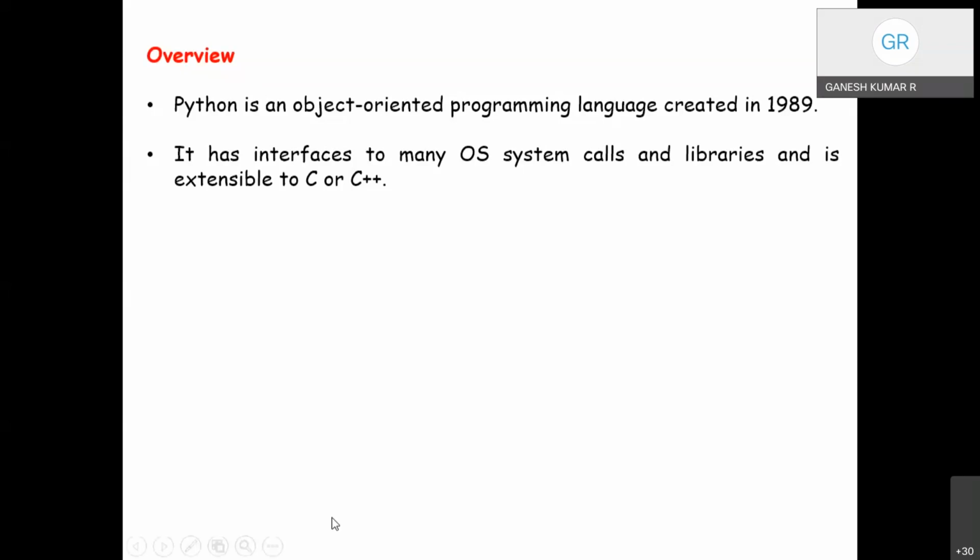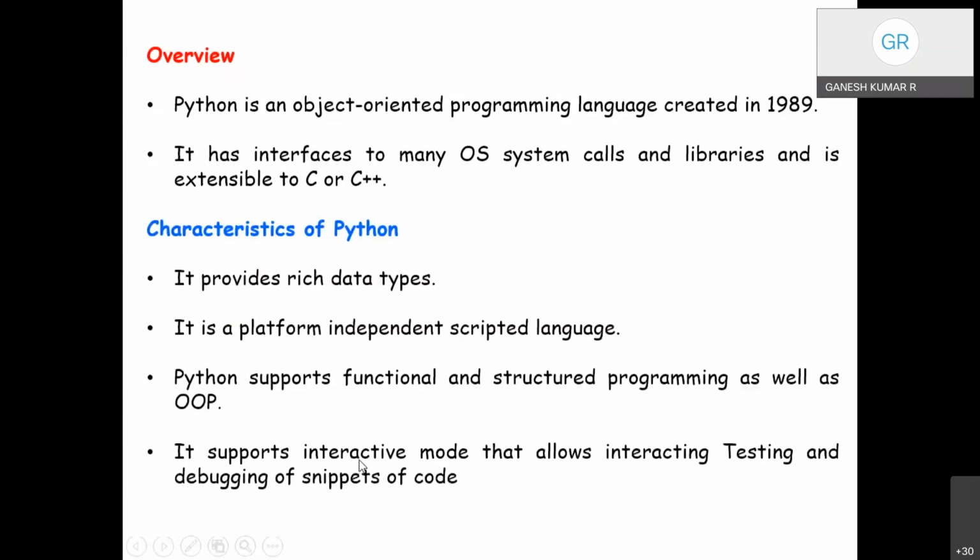And coming to the characteristics of Python, Python provides rich data types. We have come across the basic data types in C and C++. The fundamental or primary data types are integer, float, characters, and strings. In addition to the basic data types, it also supports numbers that include integers, floating point, and complex numbers, which fall under the number category.